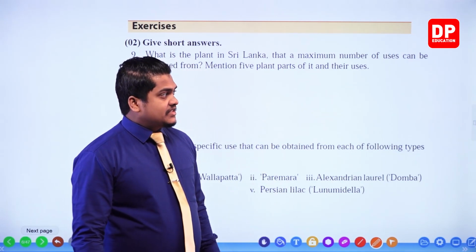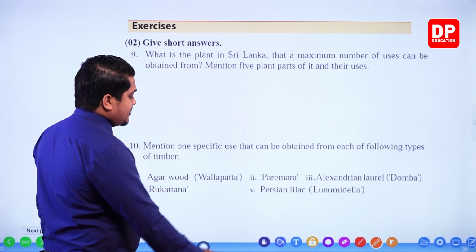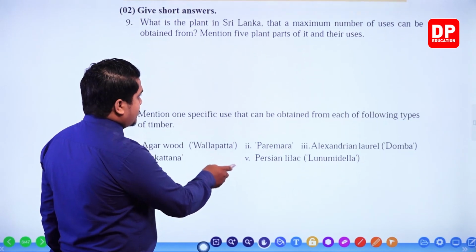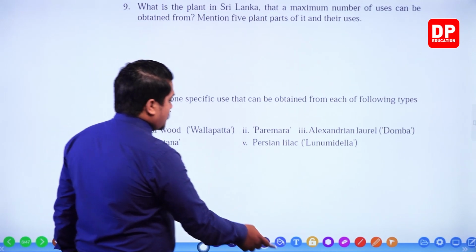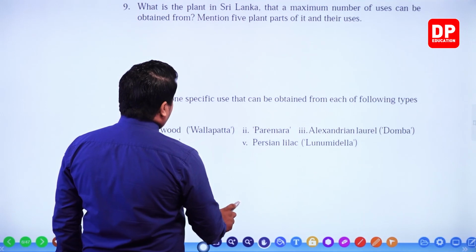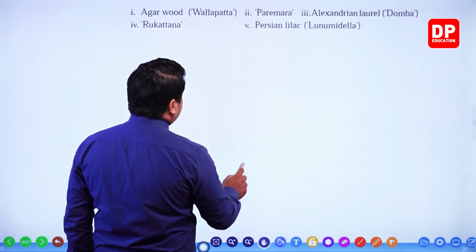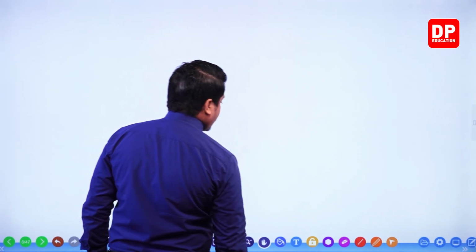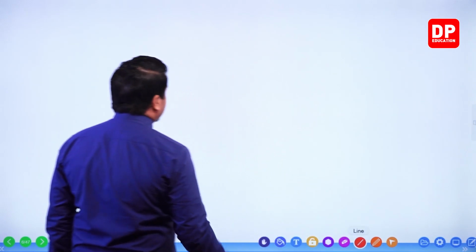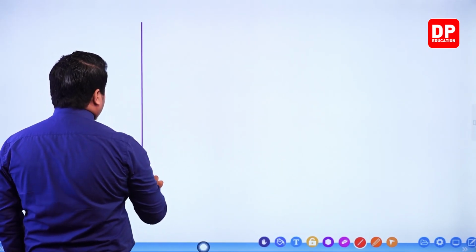So I think this space is not enough, so I'll use the bottom space over here. So this is question number 9. We'll write down the answer for question number 9 then. I'll use a table, so it would be easier to see.